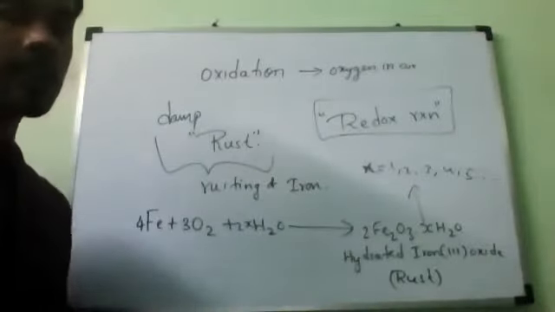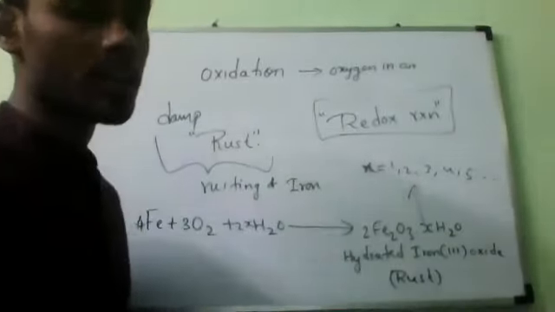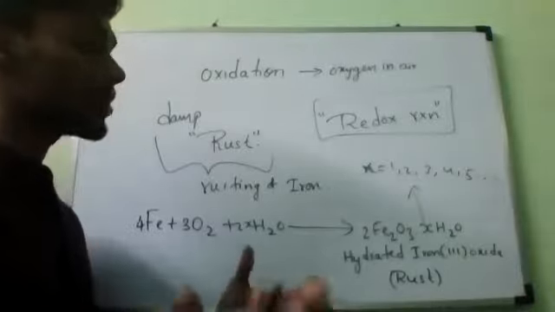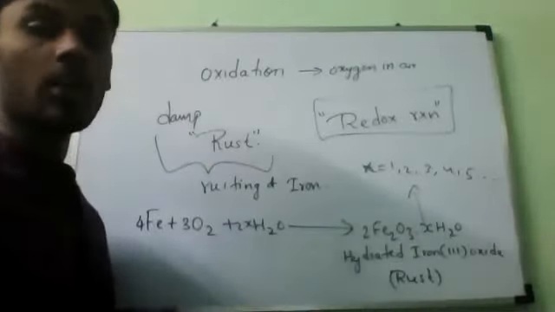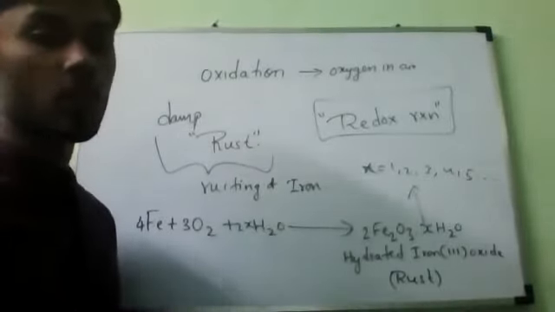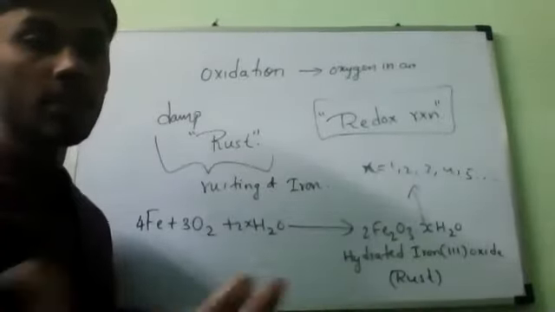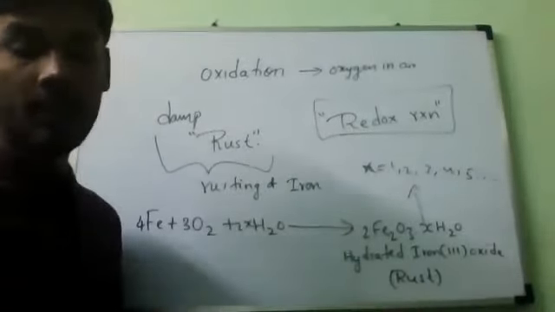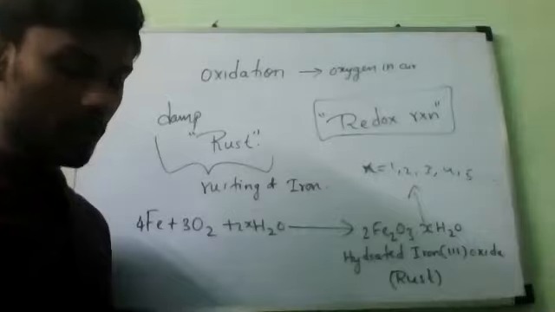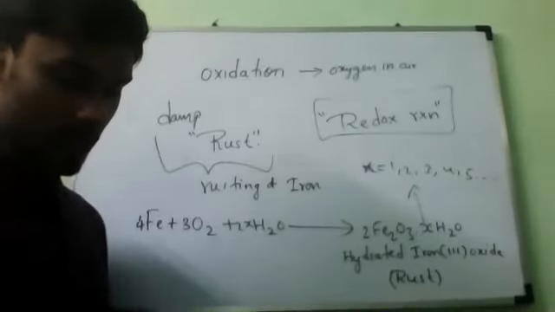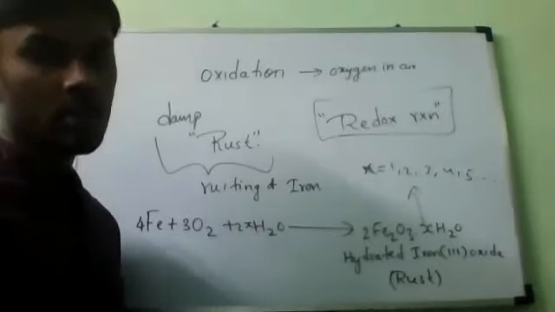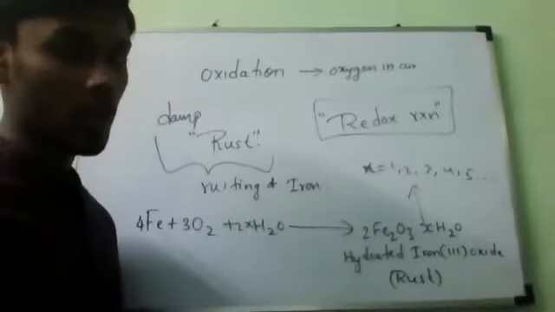But remember, rusting involves unwanted oxidation of iron metal, which occurs in nature on its own. This is not something we are doing intentionally. It will occur automatically. You may see railway bridges or the iron grills and gates in front of your home slowly corroded without our involvement, because of rain or something. Is it correct or not? Yes, sir. So everything is going to corrode.